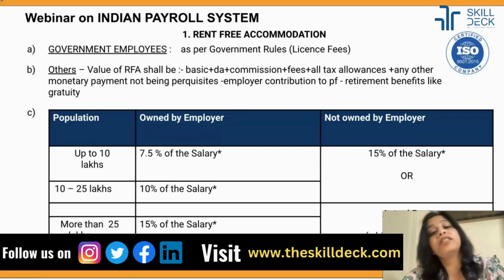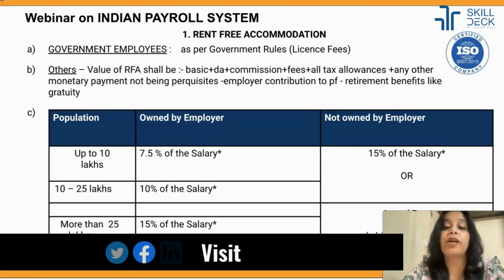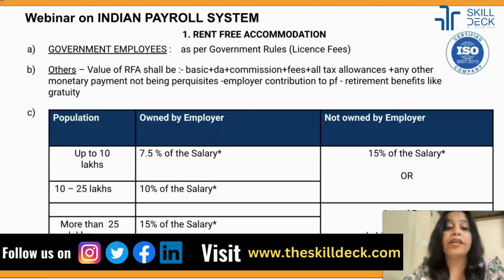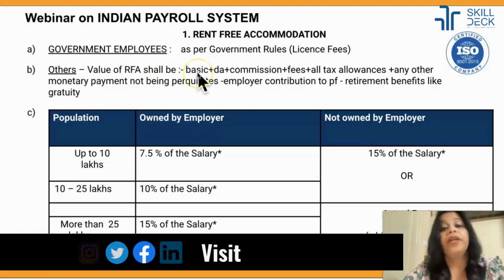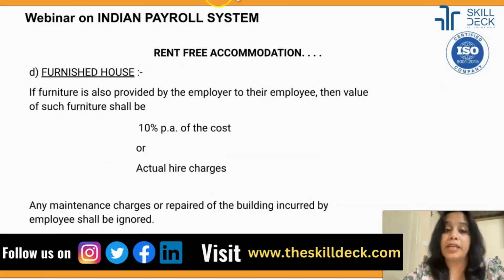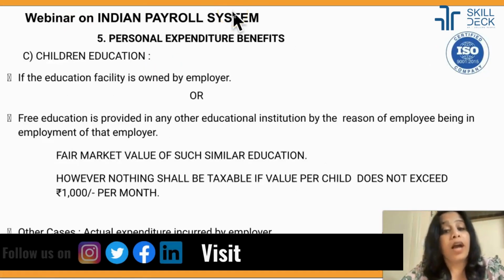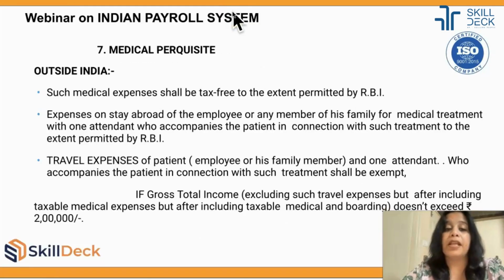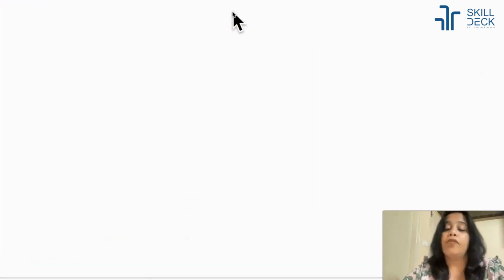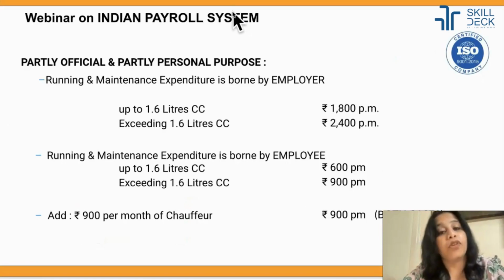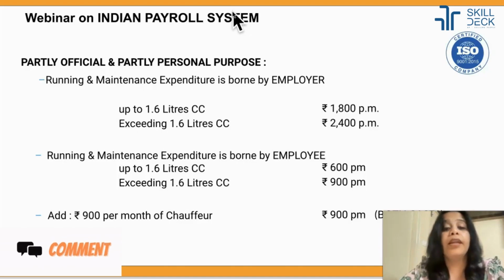Now let's talk about the second perquisite. If any employer is giving a car to the employee, then what are the tax implications of that? The car can be given for different purposes: you can give the car for personal purpose, you can give the car for official purpose, and normally we give the car for both purposes, partially for office and partially for personal purpose.